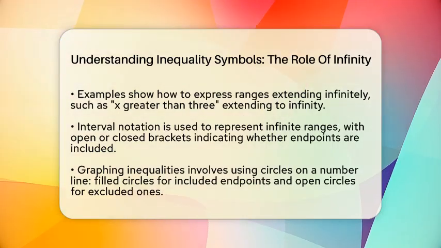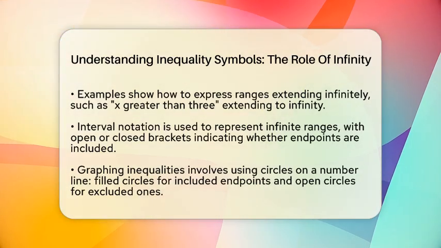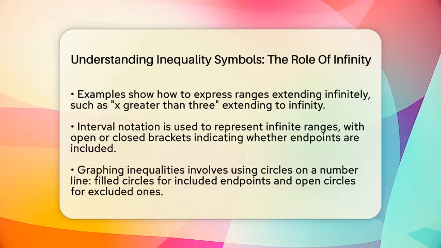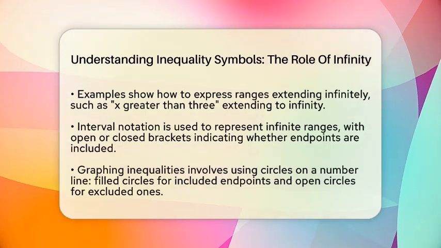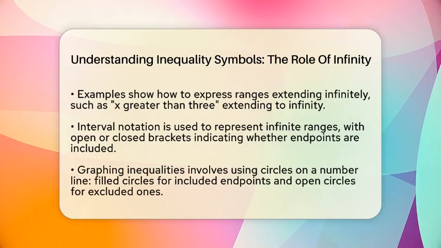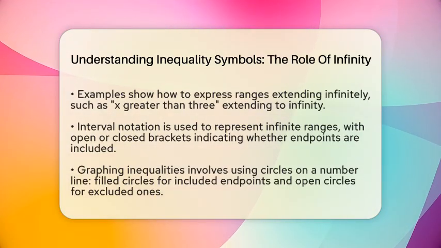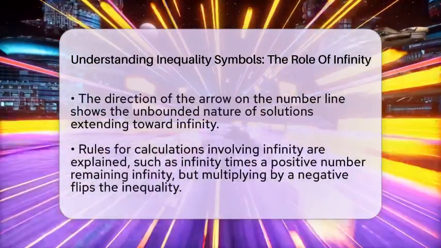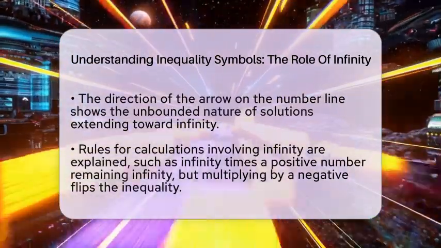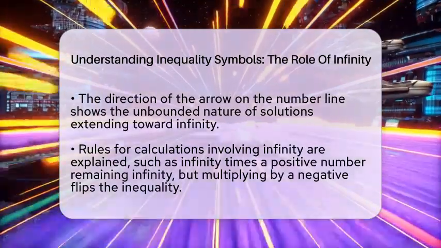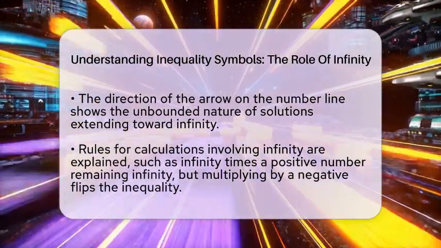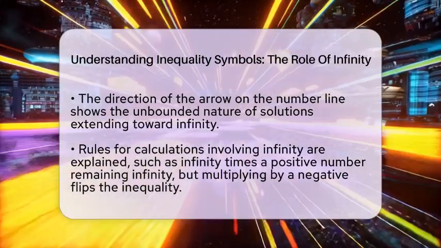On the other hand, if we have x ≤ -1, the solutions include all numbers less than or equal to -1. These go on forever in the negative direction. We write this as negative infinity to -1 with a closed circle at -1 to show it's included. The interval looks like (-∞, -1], with a closed bracket at -1.